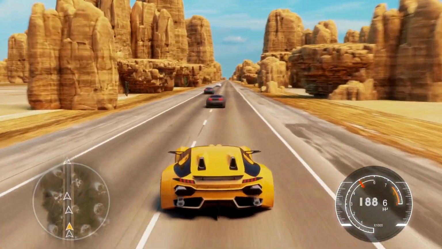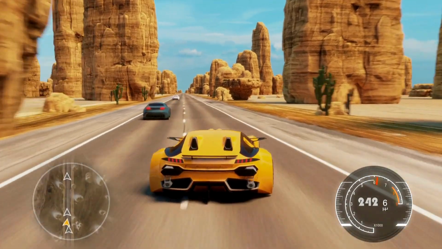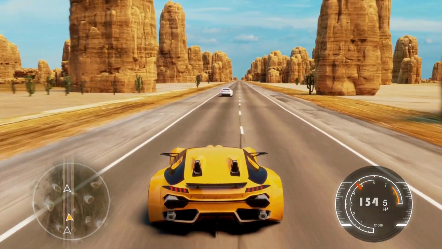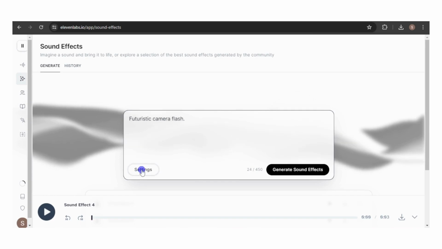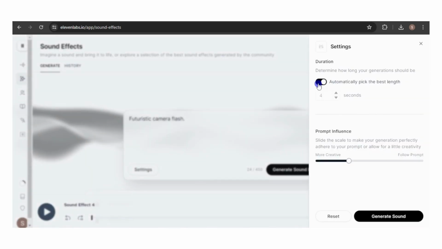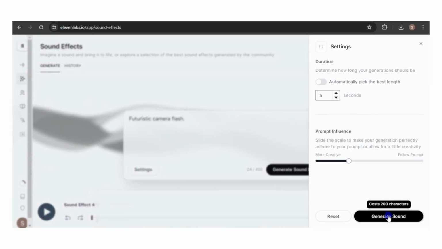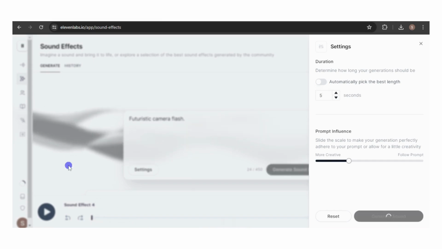These sound effects are really impressive, and I can easily imagine them being used in a video game. Now, let's try generating a futuristic camera flash sound effect. For this one, I'll set the length to 5 seconds. Let's take a listen.